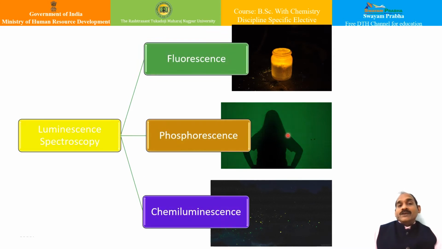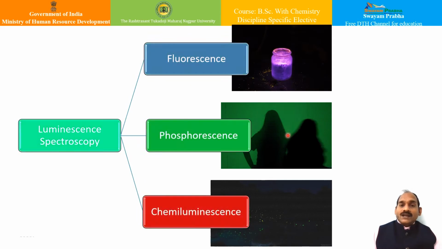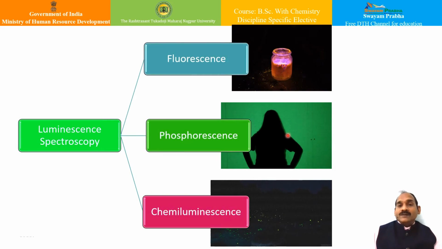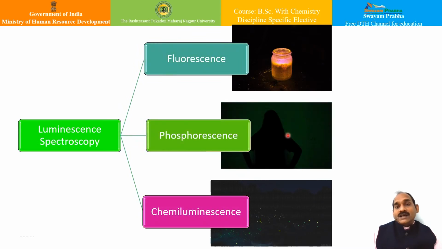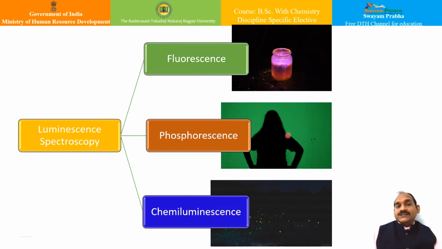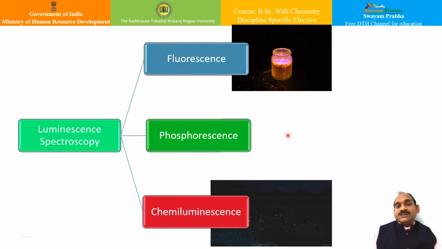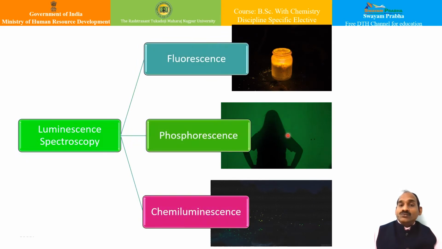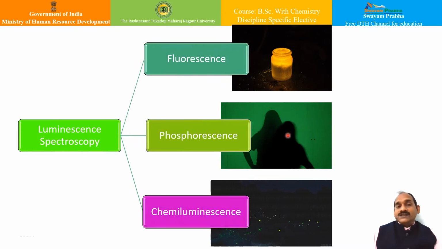The most important is chemiluminescence. Many a times what happens, instead of returning to the ground state back from either the singlet excited state or the triplet excited state, a certain chemical reaction results in the formation of products which are in electronically excited states. So when these excited molecules return to the ground state, they emit extra energy in the form of visible light radiation. Such phenomena of emission of visible light through a chemical reaction is known as chemiluminescence. So we will see what are the other important aspects of chemiluminescence.